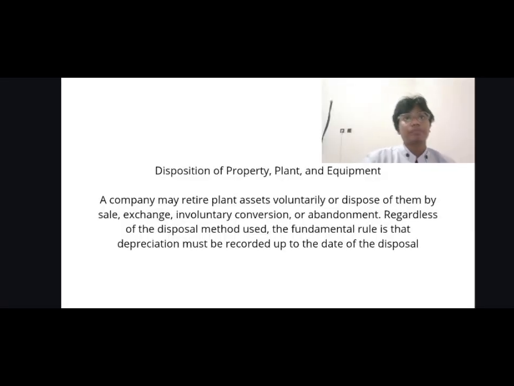For the last part of the chapter, we'll be explaining about disposition of property, plant, and equipment. A company may retire plant assets voluntarily or dispose of them by sale, exchange, involuntary conversion, or abandonment. Regardless of the disposal method used, the fundamental rule is depreciation must be recorded up to the date of the disposal.